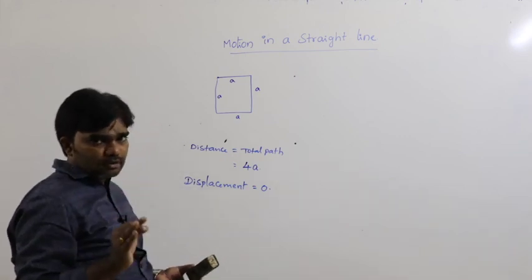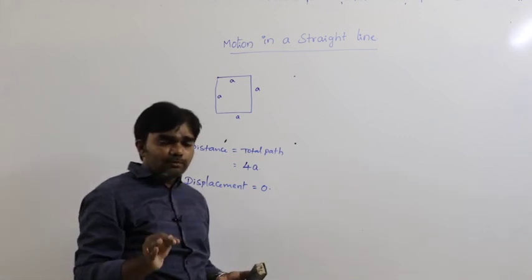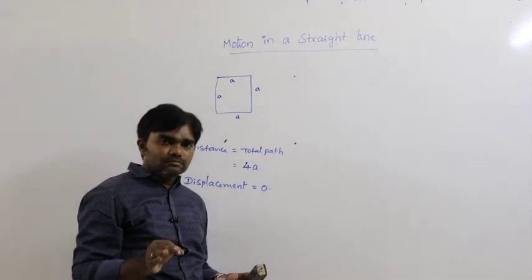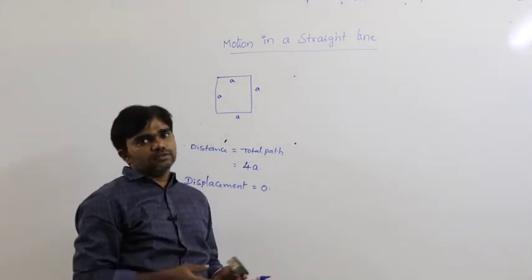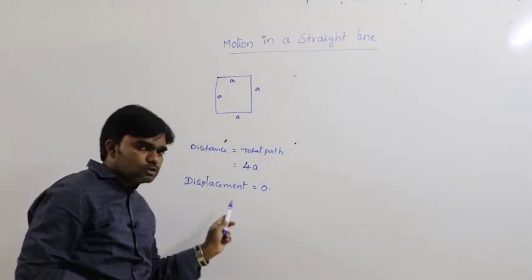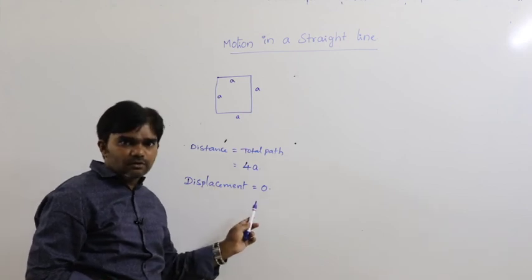What is meant by a closed path? If the starting point and ending point are the same, that is said to be a closed path. So in any closed path, the displacement must be equal to 0.